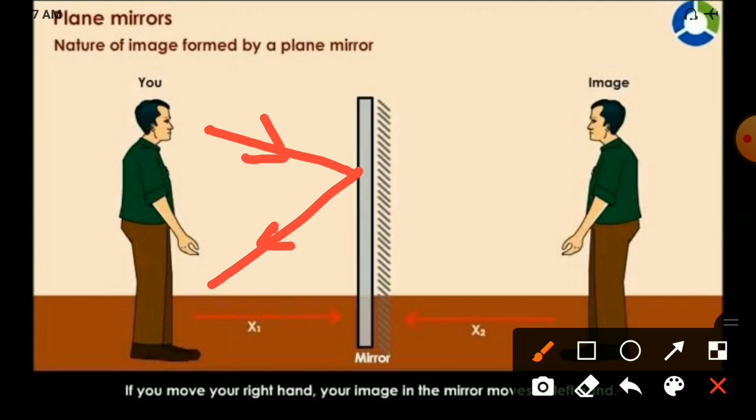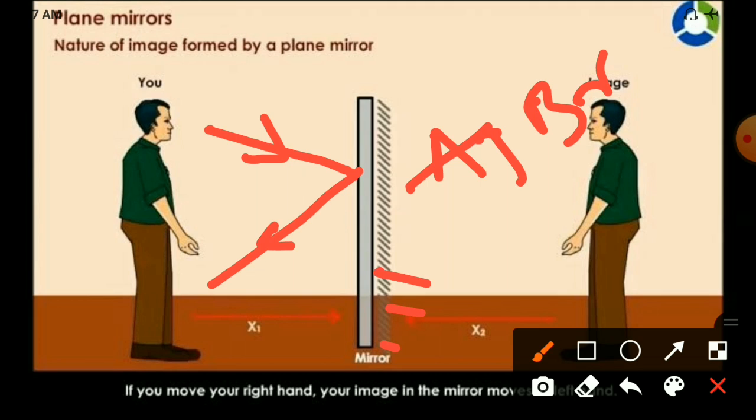Sir, here you made the coating. Yes, I made the coating. How did I make the coating? I used a silver bromide chemical. The symbol of silver bromide is AgBr. By using silver bromide, I converted that glass into a mirror. Simply we have to keep it behind the glass. Yes, now it becomes a mirror.